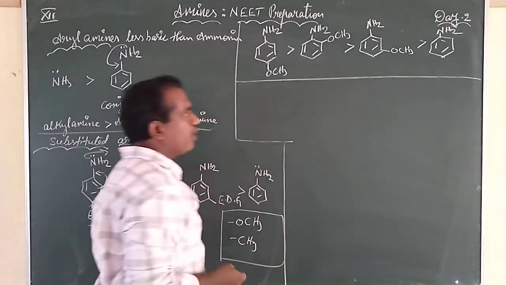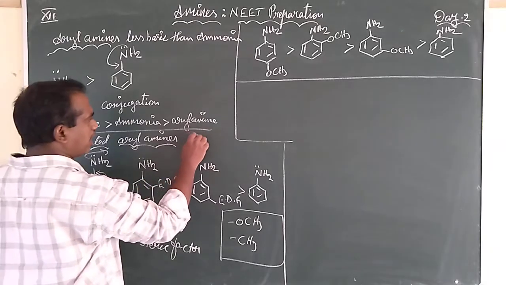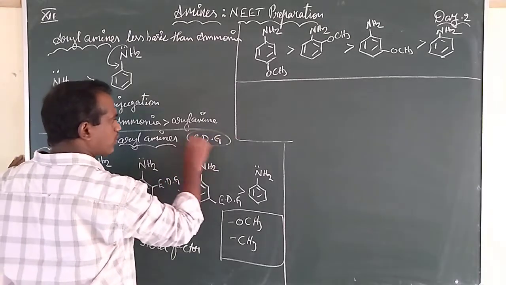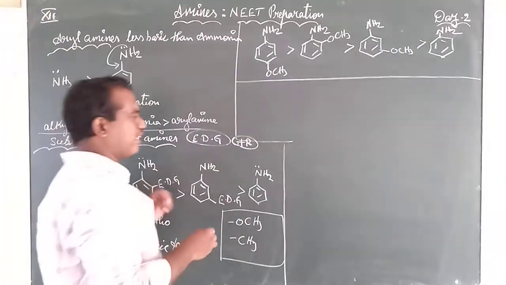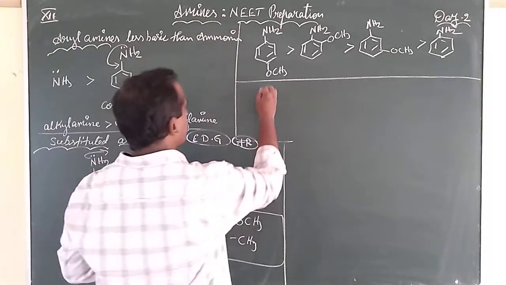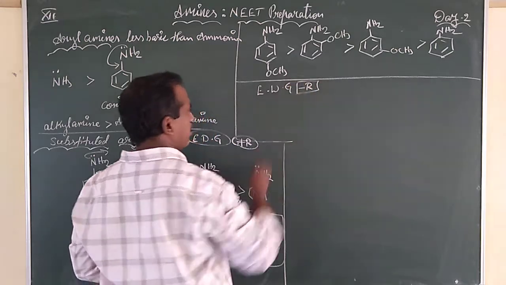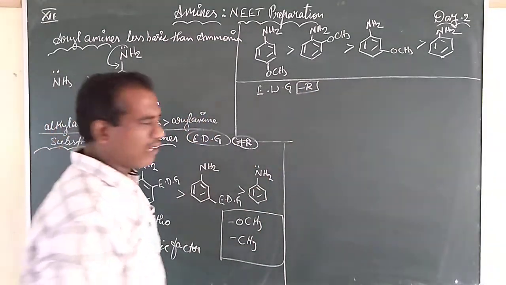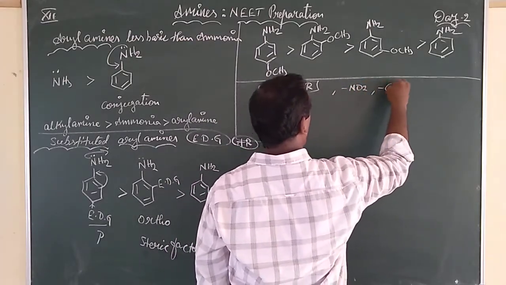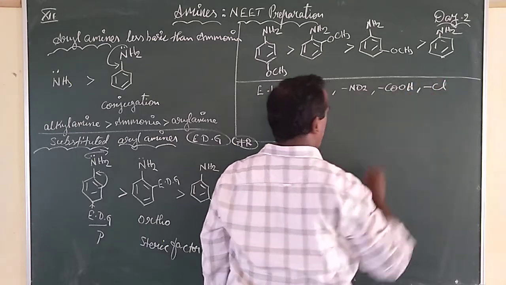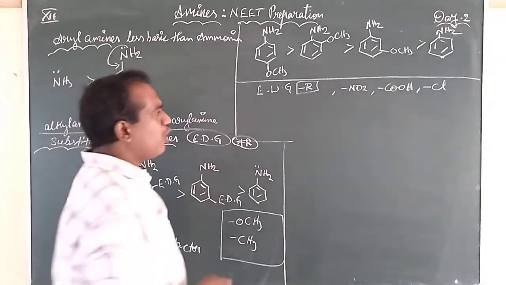Now let us see the effect of electron withdrawing groups. In the substituent effect for electron donating groups, which effects come into play? Resonance effect, and the inductive effect will also apply. Coming to the electron withdrawing groups, they will show minus R effect. Examples of electron withdrawing groups are NO2, the nitro group, COOH, the carboxylic group, or chlorine.